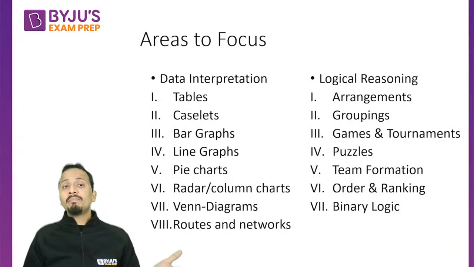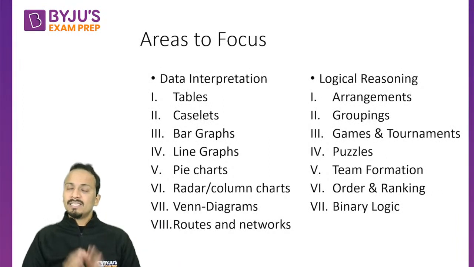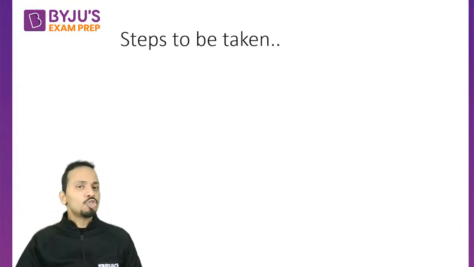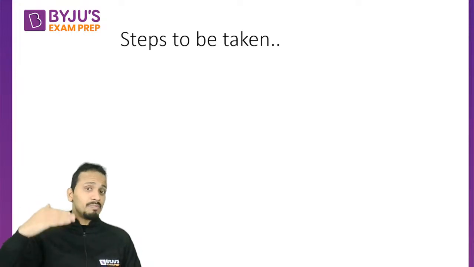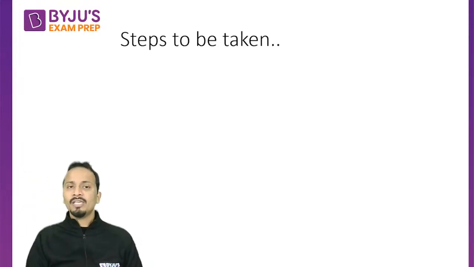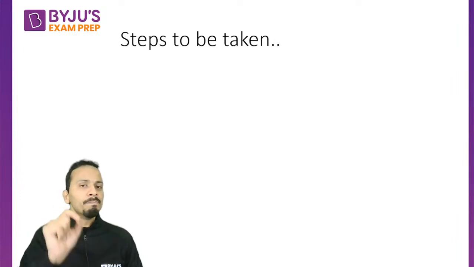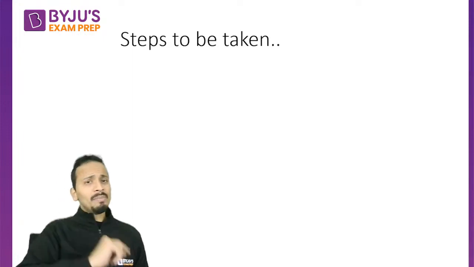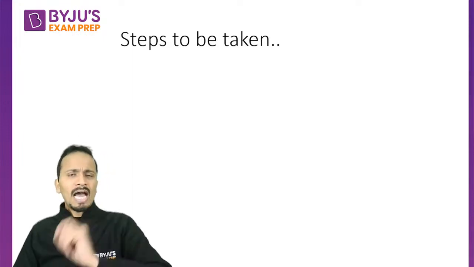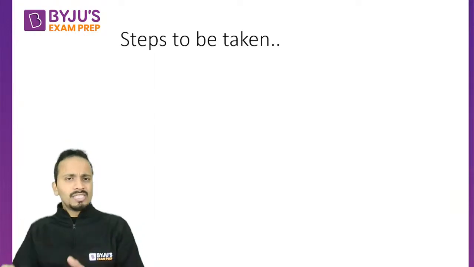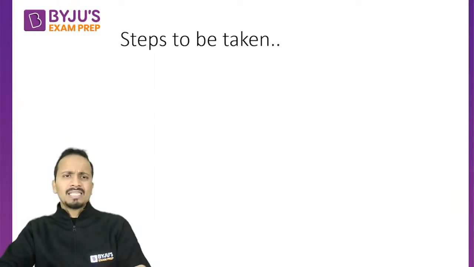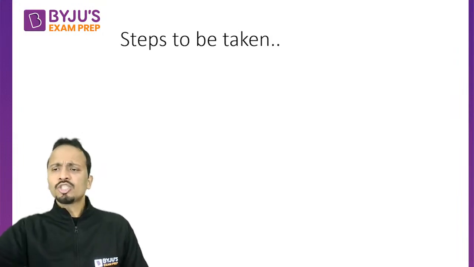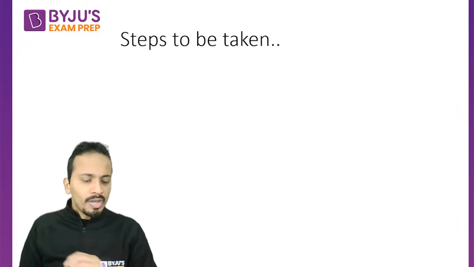Now, how will we be preparing for these areas? This is the biggest question. So let's talk about the different steps to be taken. Okay, steps. That means they should come one by one. All right. So different steps to be taken in order to improve both these areas, logical reasoning and data interpretation. I'll be writing these steps for all of you, and you can make a note of that as well. Towards the end, you may take a picture of this. As it is, this session will be there on YouTube. Okay. So let's talk about different steps we need to take in order to improve here.